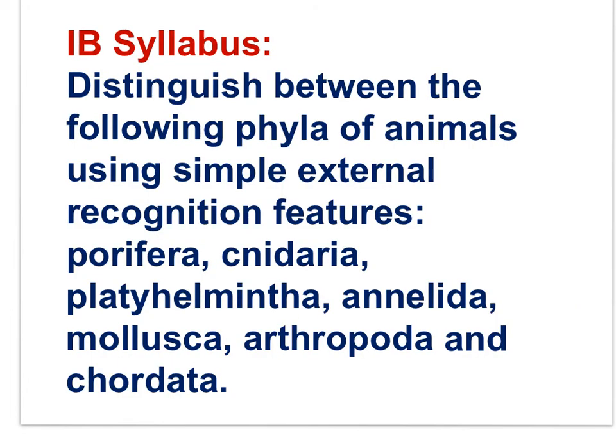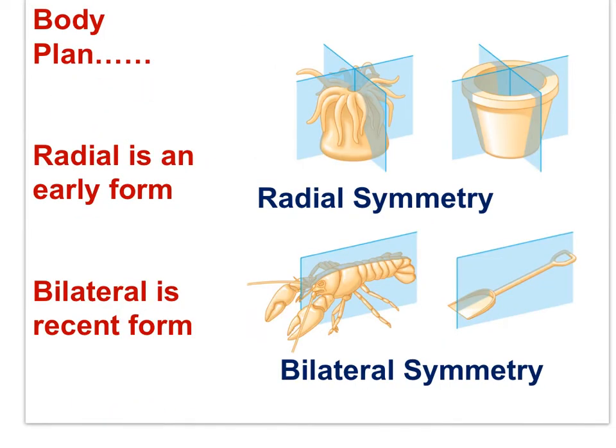Here is the second significant IB syllabus statement of this movie, the second of 3 statements. Distinguish between the following phyla of animals using simple external recognition features: Porifera, Cnidaria, Platyhelmintha, Annelida, Mollusca, Arthropoda, and Chordata. Before looking at the various animal phyla, an important bit of background information has to do with body plan.